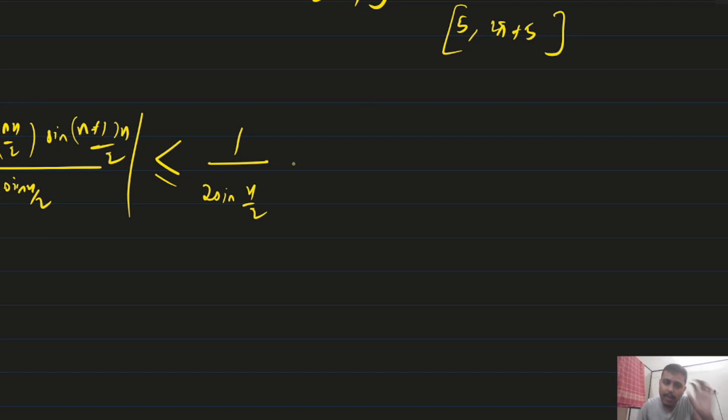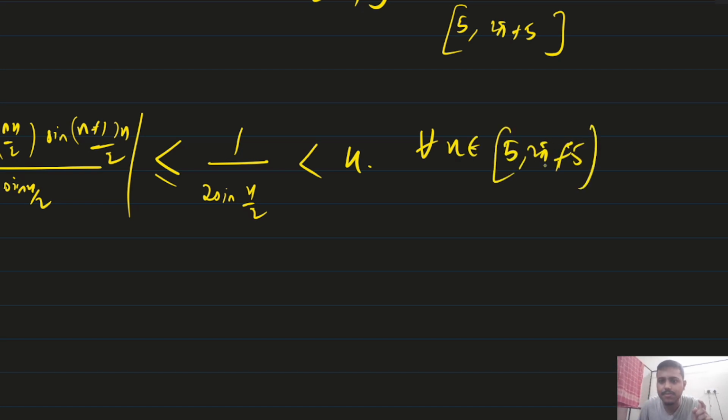How will we check? We will just see whether the partial sums of this are uniformly bounded or not. What we got is 1 by 2 sine of x by 2. If this is uniformly bounded, it should be less than some constant for all x belonging to 5 comma 2 pi plus 5.